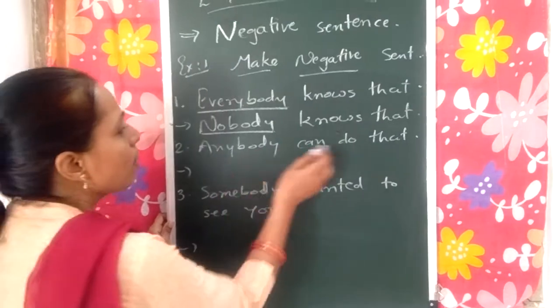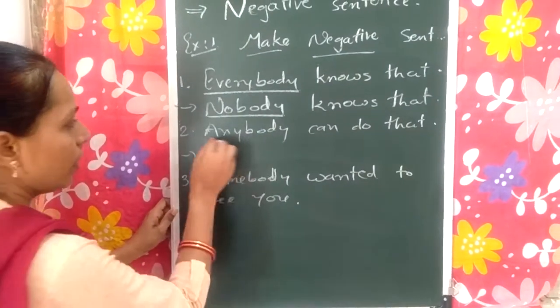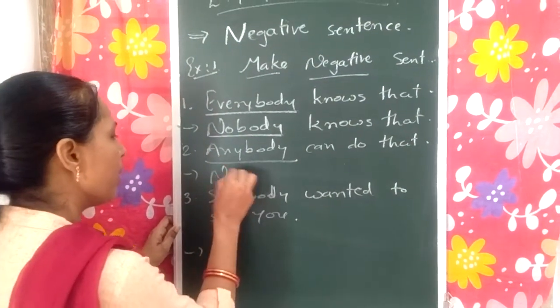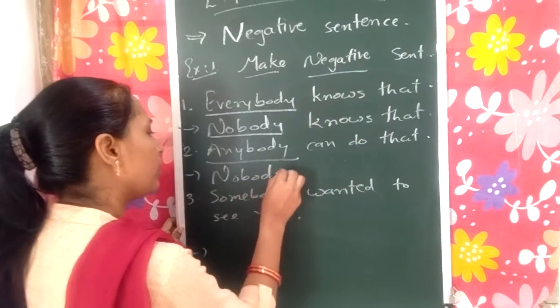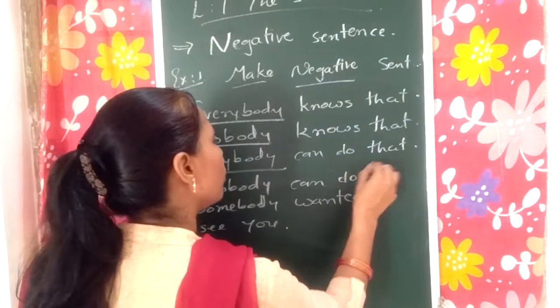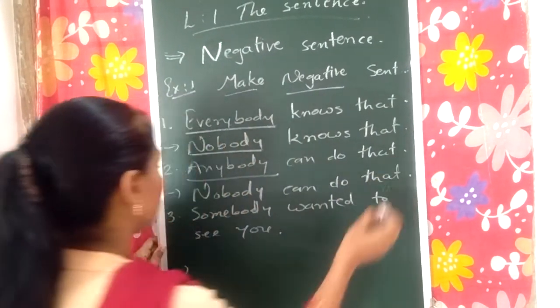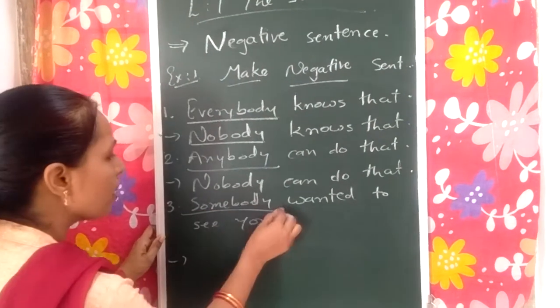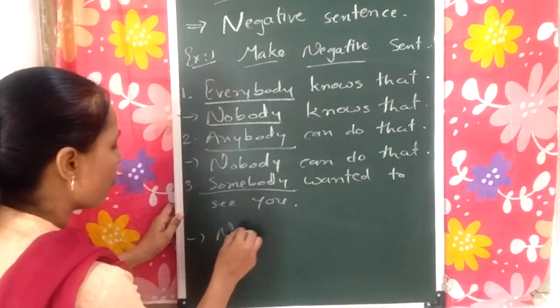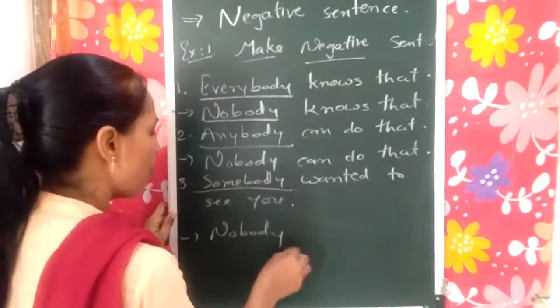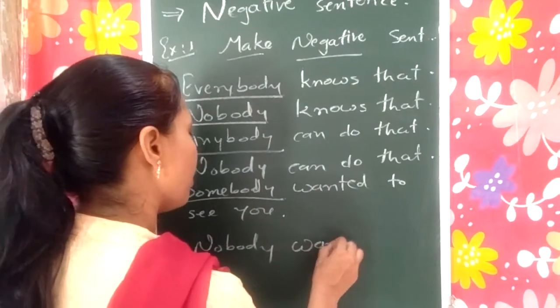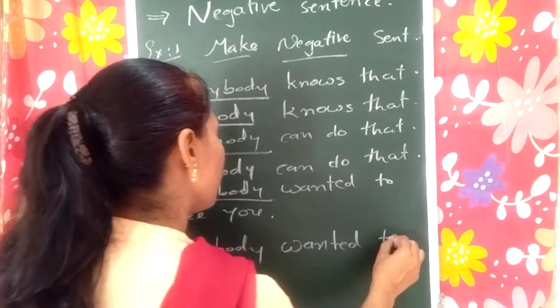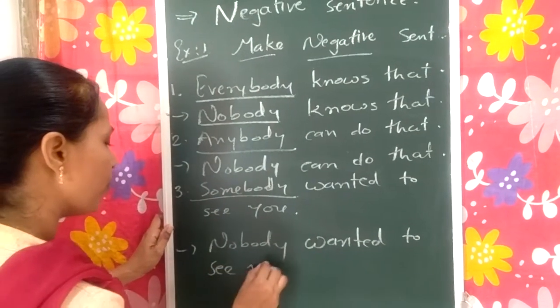Okay. Now anybody can do that. Again we use nobody can do that. Somebody wanted to see you. Here somebody, we will write nobody instead of somebody. Nobody wanted to see you.